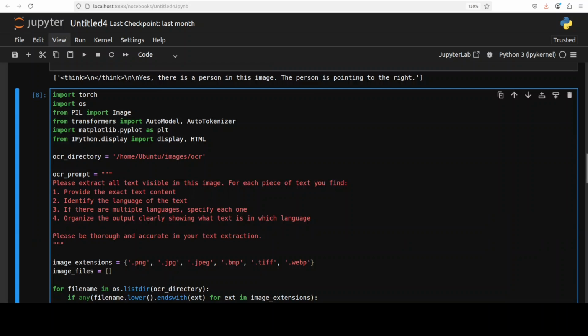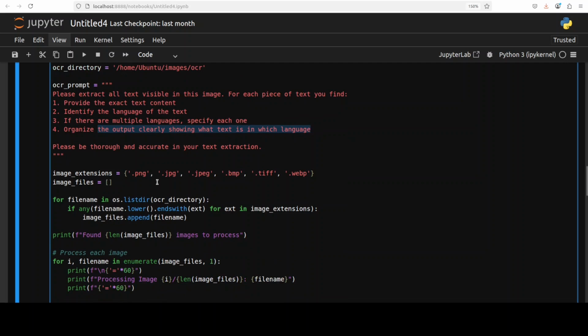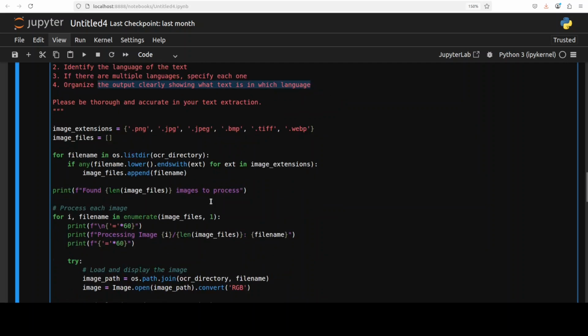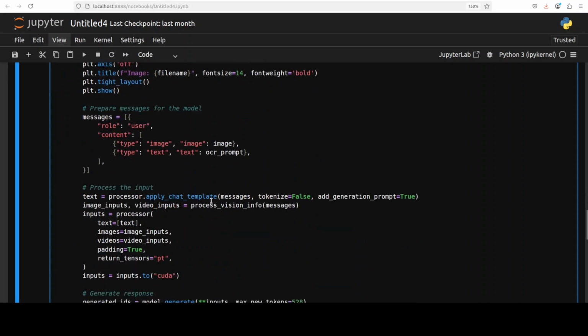Okay, so next up I'm going to test out the OCR or optical character recognition. So what I'm asking it, this is the OCR directory. In this local directory, I have placed various images in various languages, and I'm asking it to extract the text, identify the language. If there are multiple languages, specify each one, and then organize the output clearly showing what text is in which language. Then this is where I've just written some Python code to loop through it and then display the image and also give me the language and the text, as you can see here.